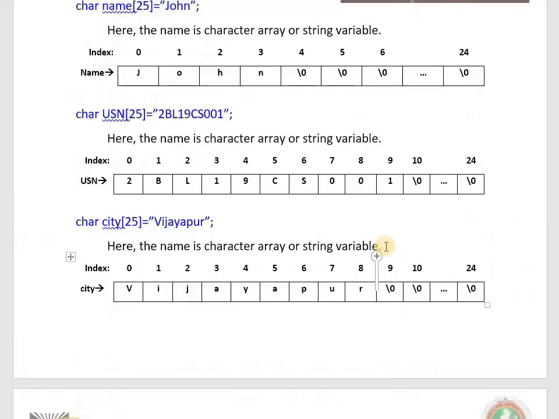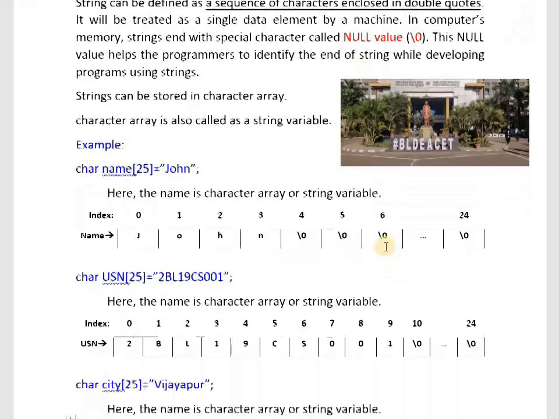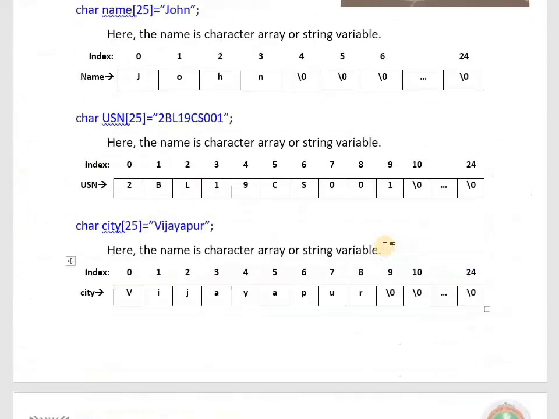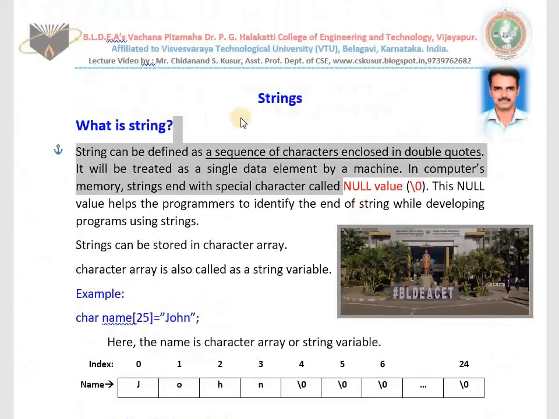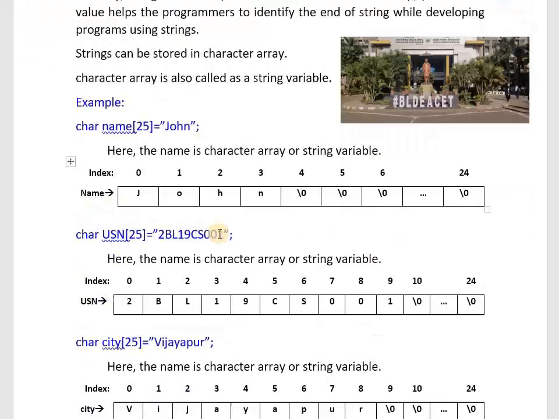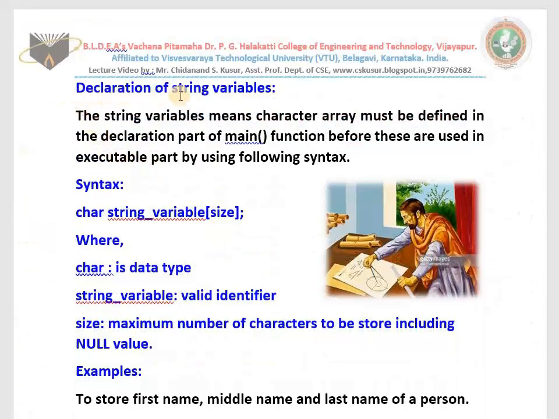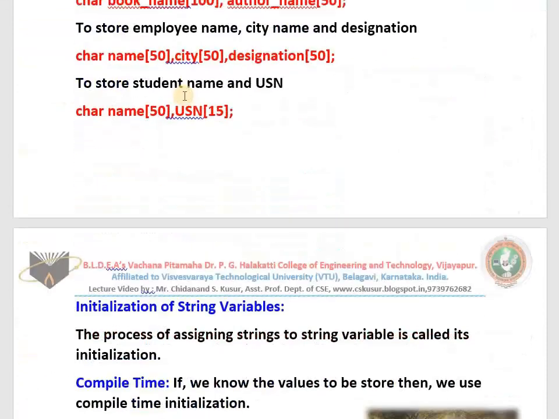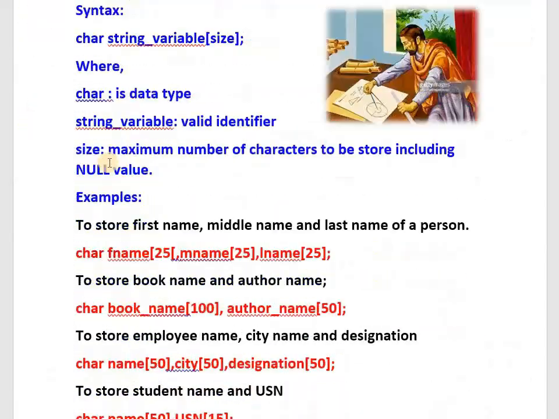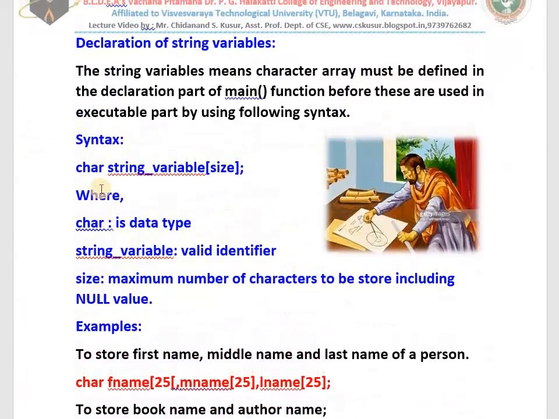This is all about what is a string, as well as some examples for defining string variables and assigning the value. In the exam we get a question like this: What is a string? If you answer like this, you get 1 or 2 marks with some examples. But the question continues. What is a string? How do you declare? How do you initialize? Explain with syntax and example.